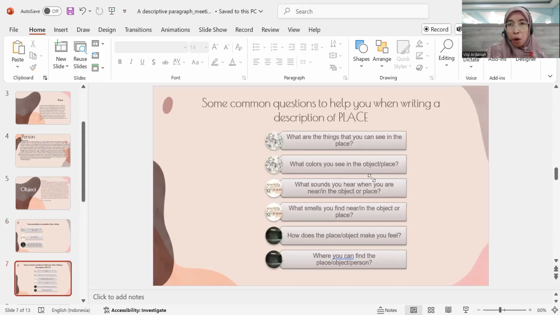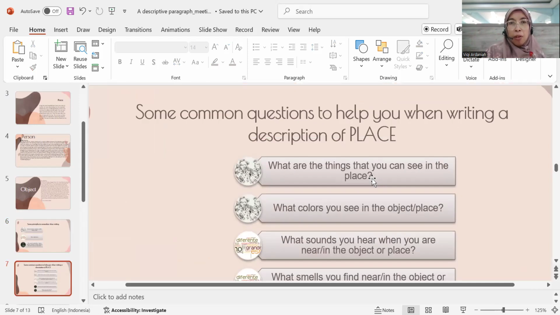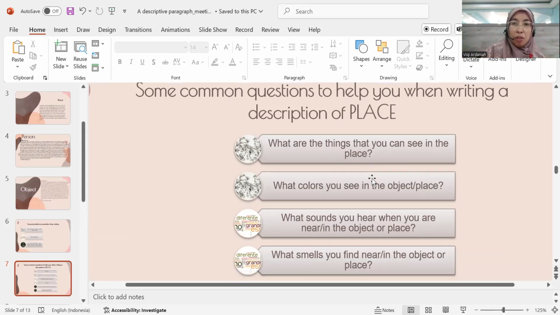But when we want to describe a place, some common questions to help you when writing a description of a place are: what are the things that you can see in the place? What colors do you see? What sounds do you hear when you are near or inside the object or the place? And then what smells do you find around you? You can imagine here. When you are close to the place, can you smell something there?